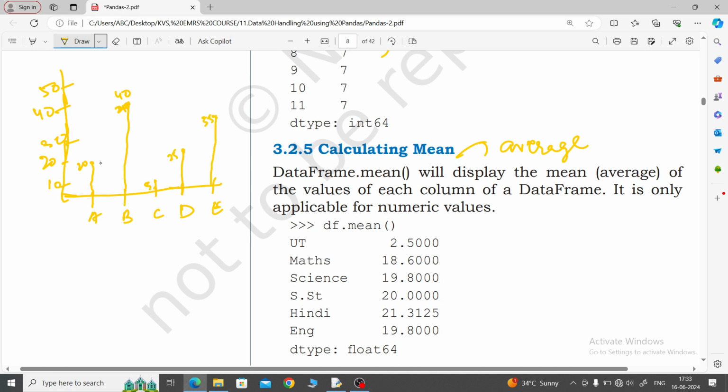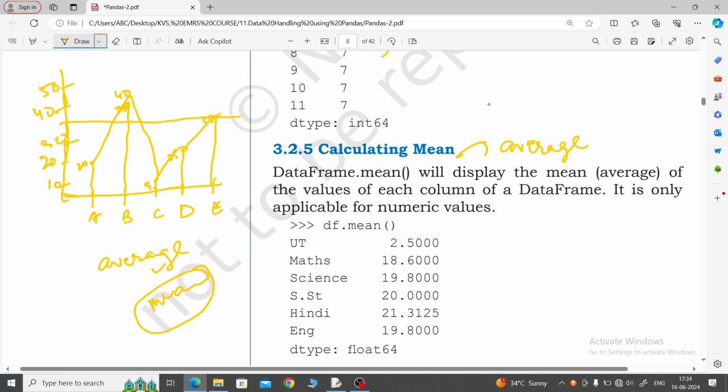Clear? Now our graph is like this. In the average, whenever we find it out, what happens? Equally they will get it. Everyone, whatever they have contributed, they will get it equally. This is called average. This is called mean value. But mean value only accepts numeric data. Remember that.